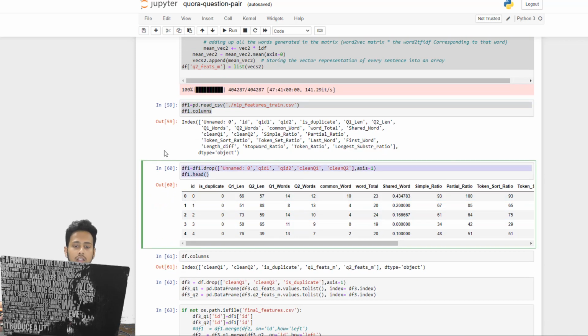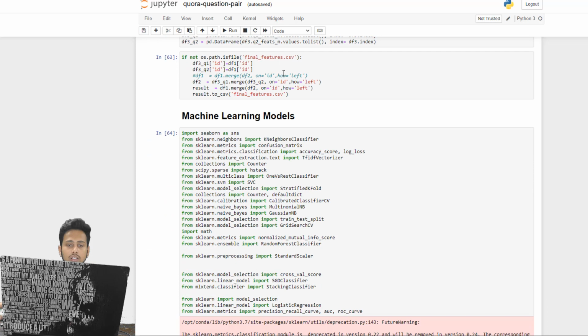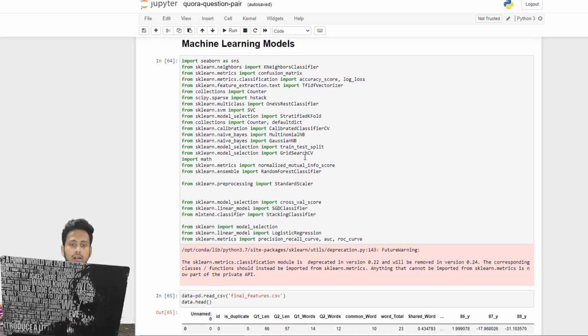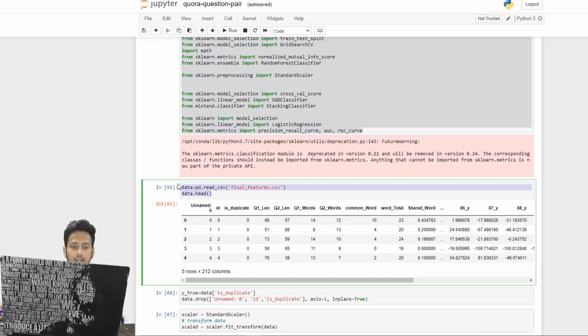And once it is done, we are going to our final step, that is combining all the features that we have into one single data frame that we are going to pass to our model as X train, Y train, and things like that. So once all the things are loaded and finally done, which is inside our final features.csv, we are ready with our machine learning models. Here we are importing all the necessary stuff, and again loading our dataset, final features.csv. We are taking a good look at it.